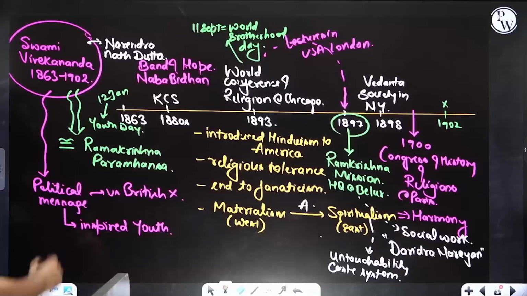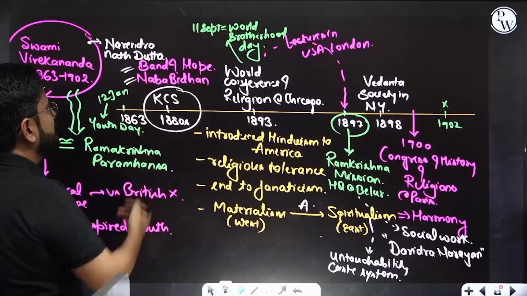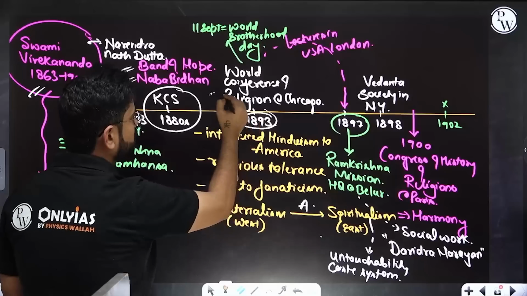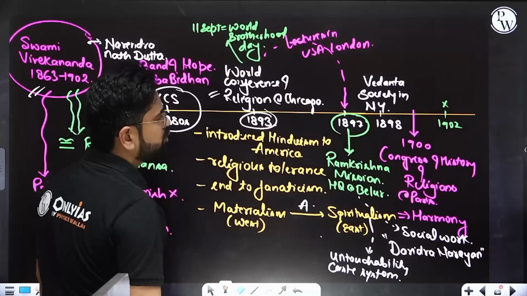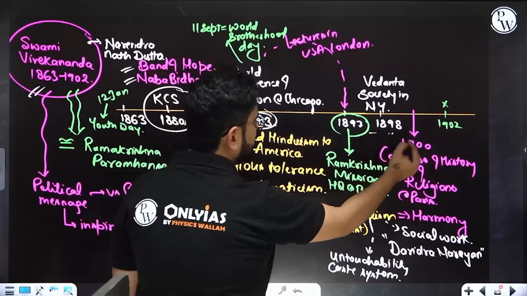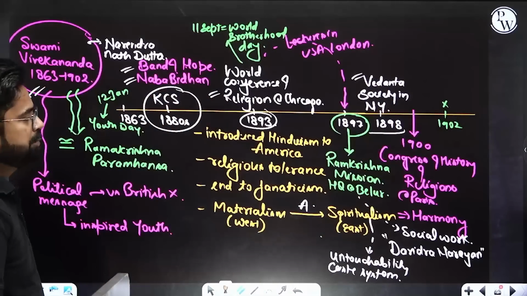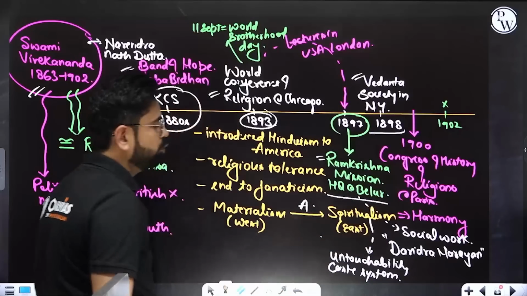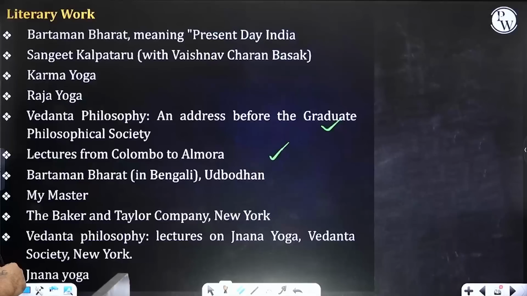Plus Swami Vivekananda. Swami Vivekananda was initially associated with Keshav Chandra Sen. He was part of Navabidhan and part of the Band of Hope of Keshav Chandra Sen. Then in 1893 he attended the World Parliament of Religions in Chicago. Plus he gave a lot of lectures in USA, London, etc. In 1898 he established the Vedanta Society in New York. Plus in 1897 he established the Ramakrishna Mission, with headquarters at Belur. A few prelims questions can be made out of it.